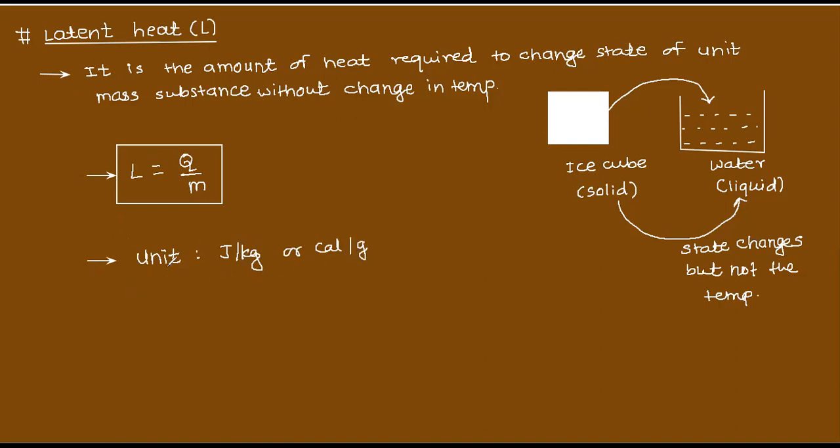This is CGS, this is SI. So how did you get this unit? Q is energy. What is the unit for energy? Joule. M is mass, kg. Similarly, if you want CGS, calorie per gram. Understand? This is what latent heat is.